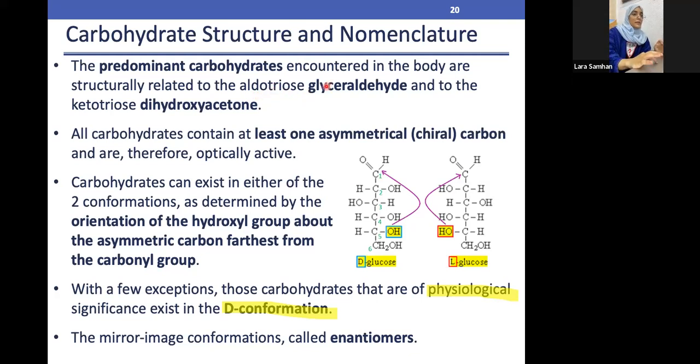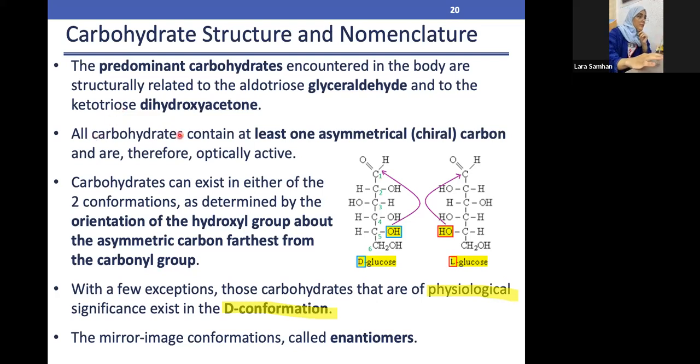So we have aldotriose with glyceraldehyde and ketotriose with dihydroxyacetone. Usually acetone comes with keto or ketose. Now, for example, we have ketotriose. We know OSE is sugar, tri is 3. The difference between the ketotriose and the aldotriose is that here we have aldehyde group, which is the C double bond attached with O and then H. أما بالنسبة للketotriose, it has C double bond O, it's attached with another C atom from either sides. Okay, so now we already know what's aldotriose and what is ketotriose.